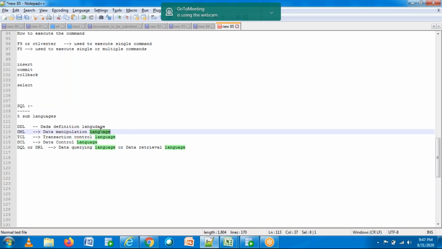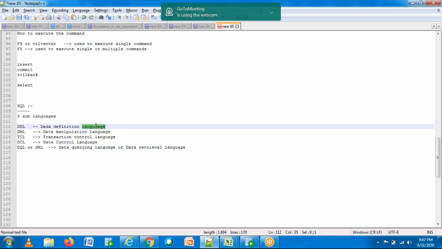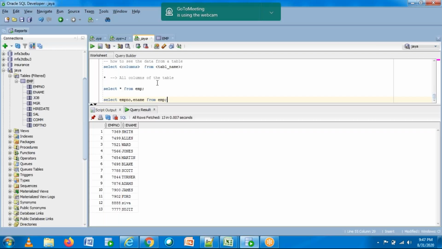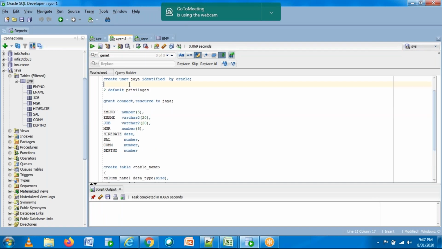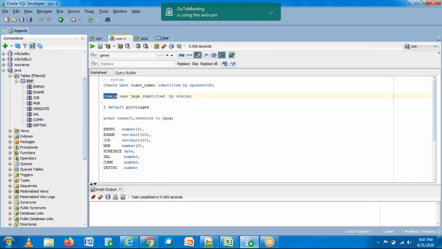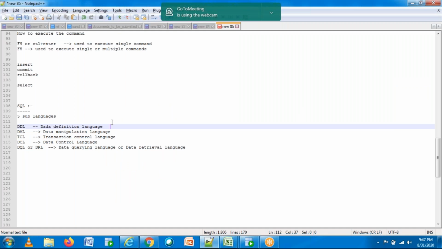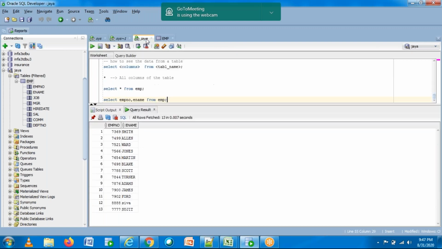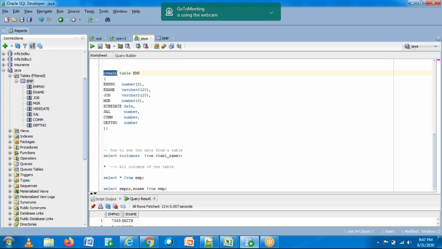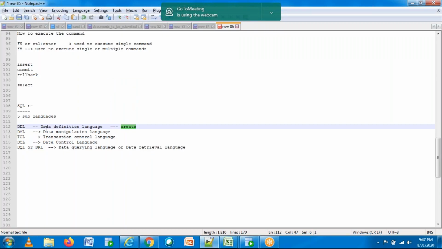You created a user, right? So this create statement comes under data definition language. You created a table also, so this create command comes under data definition language.